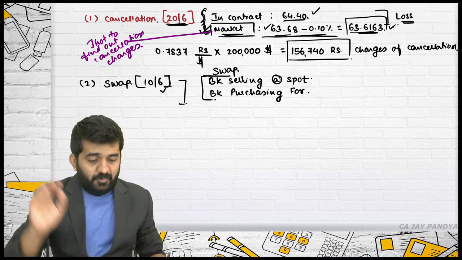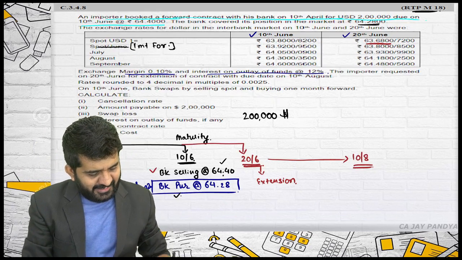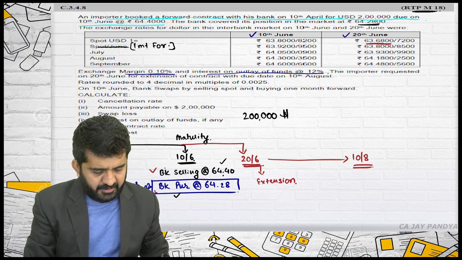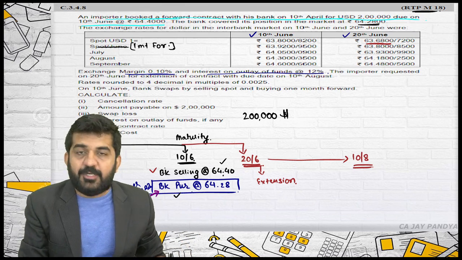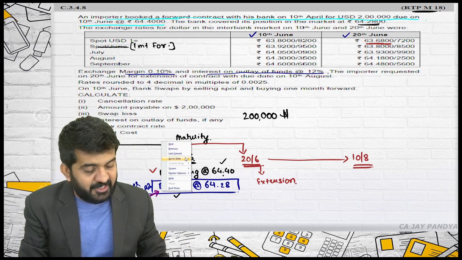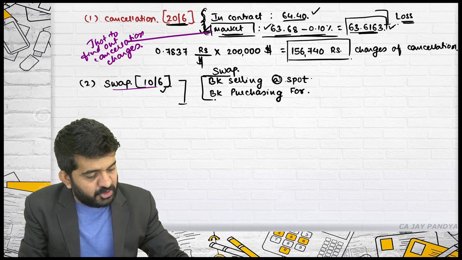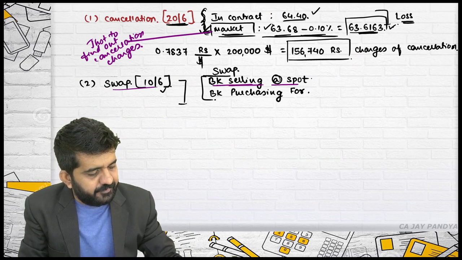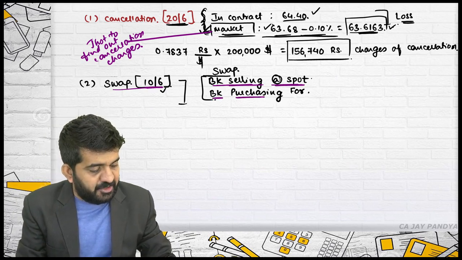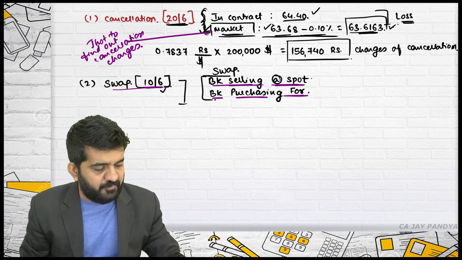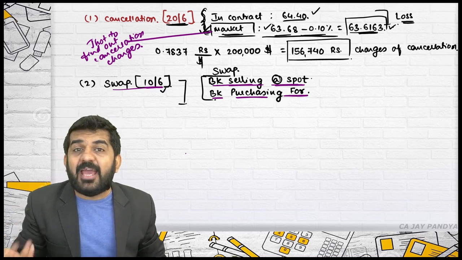Is it alright? Once again, go to the second point. On 10th June, the bank was selling $2 lakh to this customer. The bank has already purchased $2 lakh and it was ready to sell to this customer, but this customer didn't come on 10th June. The bank will have to sell it to someone, so the bank will be selling it in a swap. Spot. Spot is on which date? 10th June. And the bank will be purchasing, taking a reverse position in the forward market. Sir, why take a forward purchase contract by the bank? Why will the bank actually have this contract?